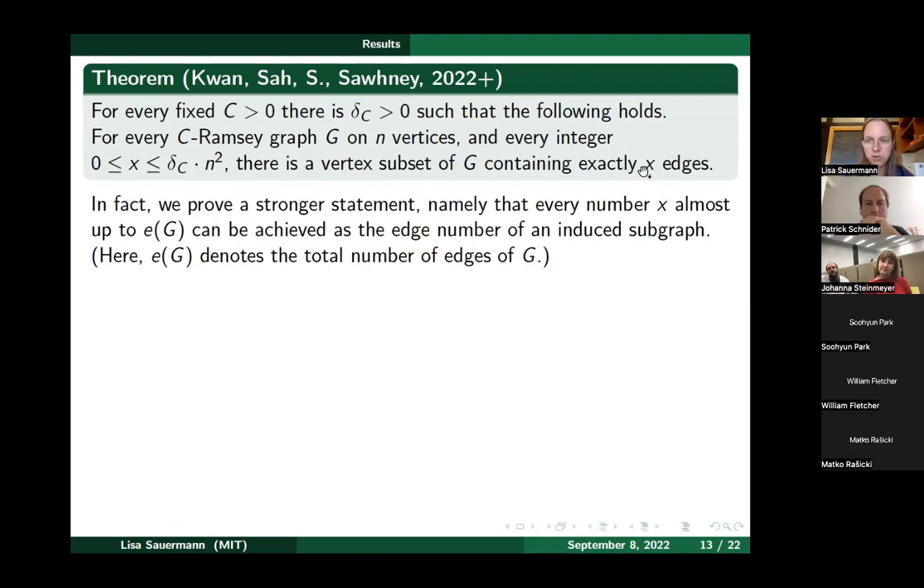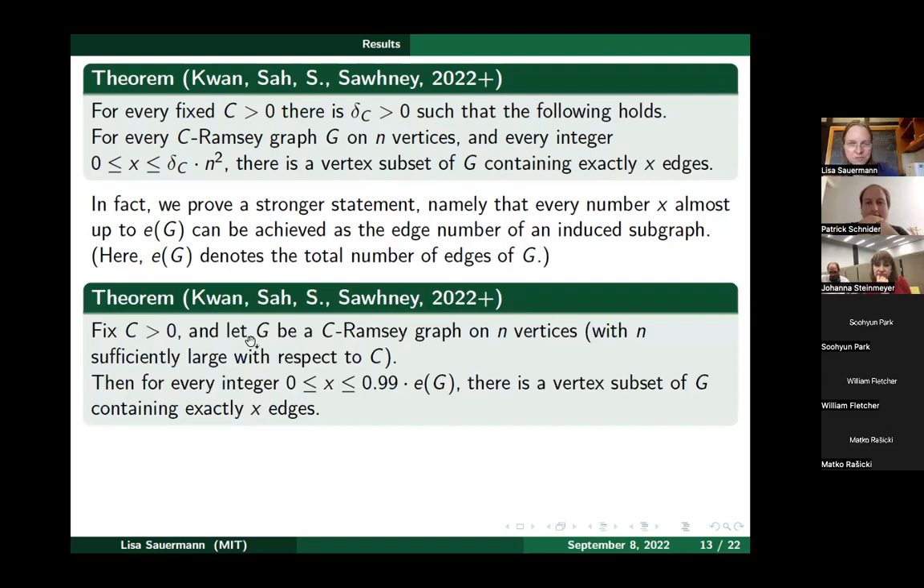We prove a statement where we show that we can achieve every x as a number of edges inside some vertex subset, where x ranges almost up to E of G. Obviously you can't achieve any number x larger than E of G. So here's the precise version of this. For every fixed C, if G is a C Ramsey graph on n vertices where n is sufficiently large with respect to C, then for every integer x between 0 and 0.99 times E of G, so up to 99% of the number of edges of G, there is a vertex subset of G containing exactly x edges.